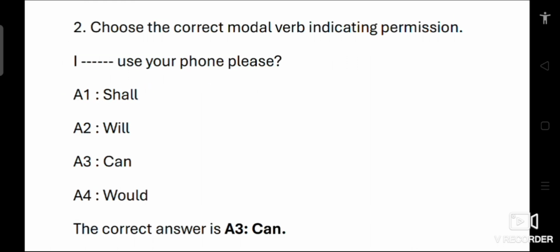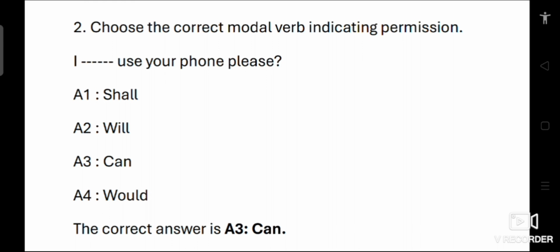Second question. Choose the correct modal verb indicating permission. I dash use your phone please. Options: 1 shall, 2 will, 3 can, 4 would. In this sentence, the speaker is asking for permission to use the phone.